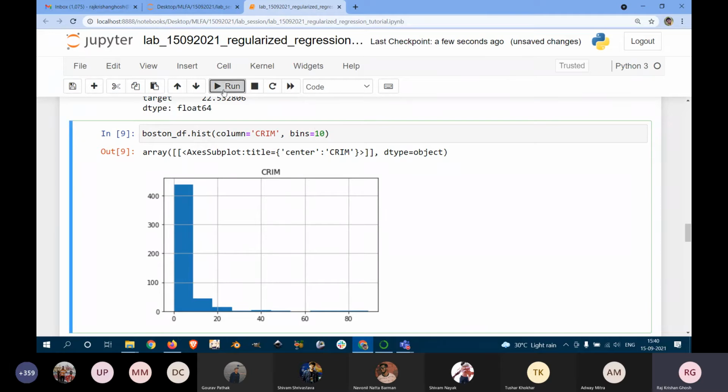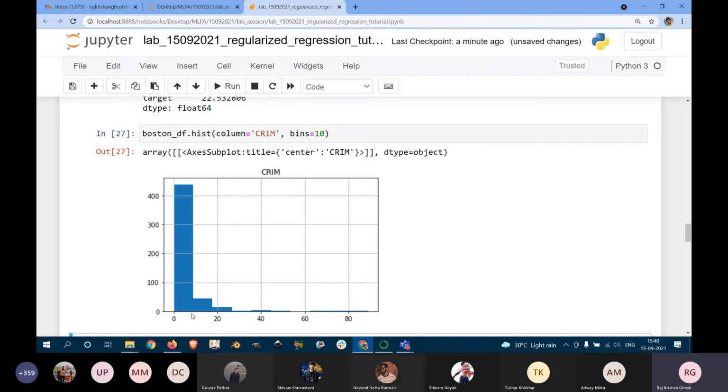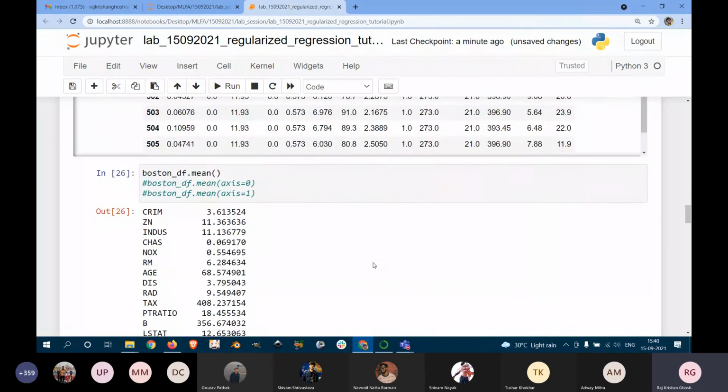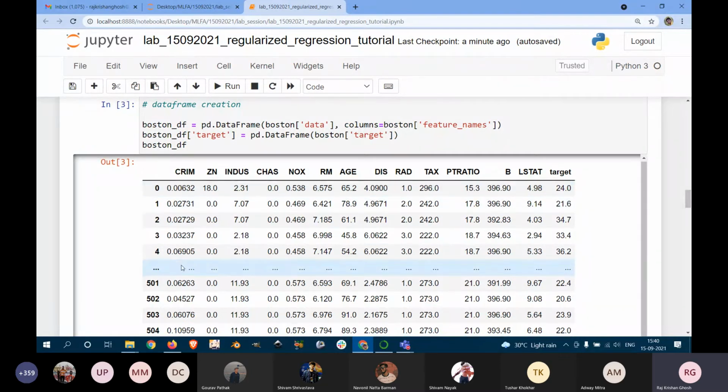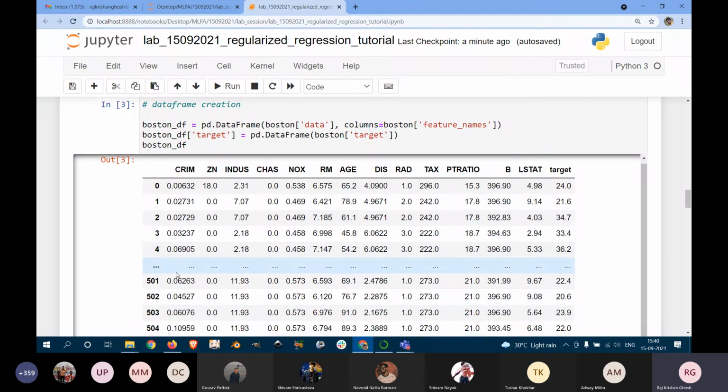If I run this, you can see that in CRIM, most of the values are between 0 and say 9 or so, and some values are more than that. If we look at the Boston DF values, we can see that most of the values are less than even 1.